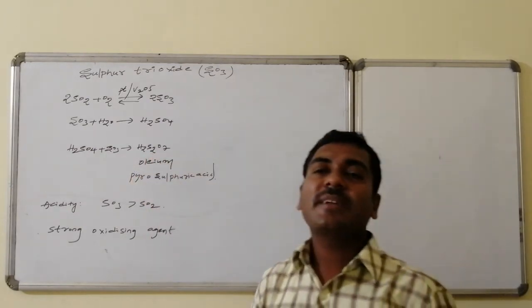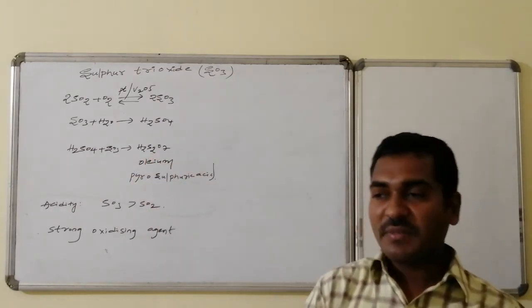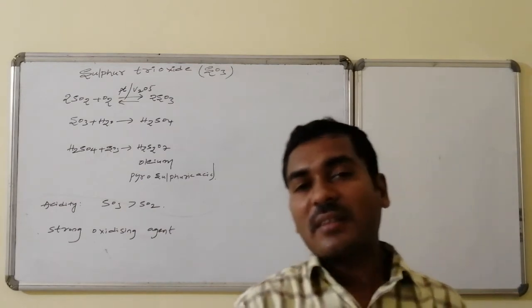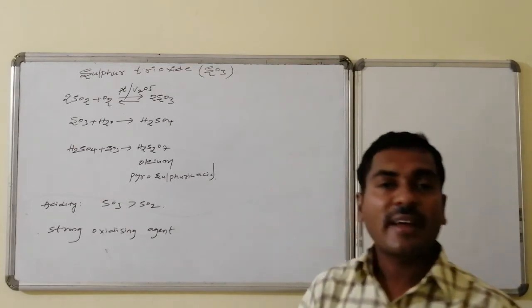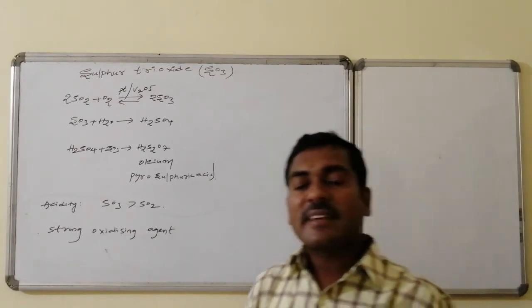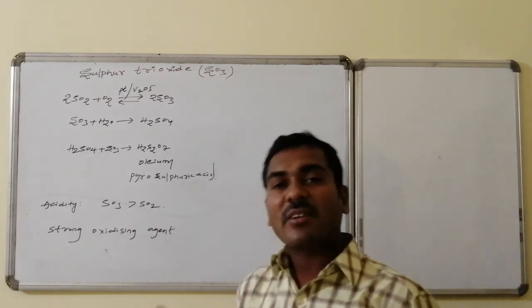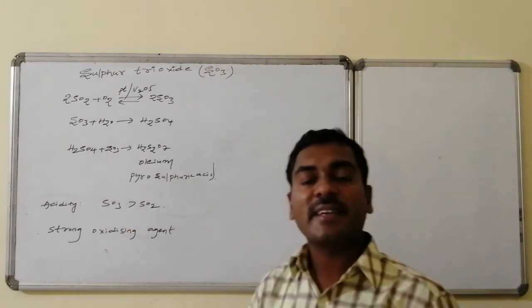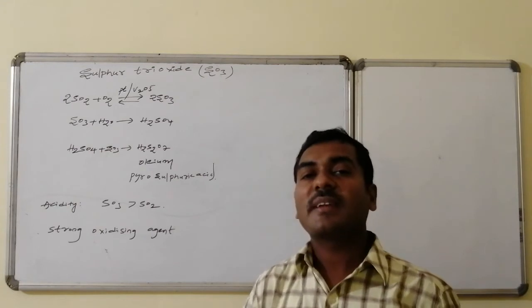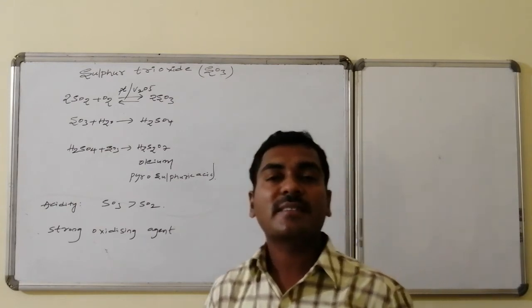Regarding acidity of the oxides, as already discussed in the last part, sulfur trioxide is more acidic than sulfur dioxide, and sulfur trioxide is a better oxidizing agent compared to the others, so it is a strong oxidizing agent. Let us go for the structure of sulfur trioxide.